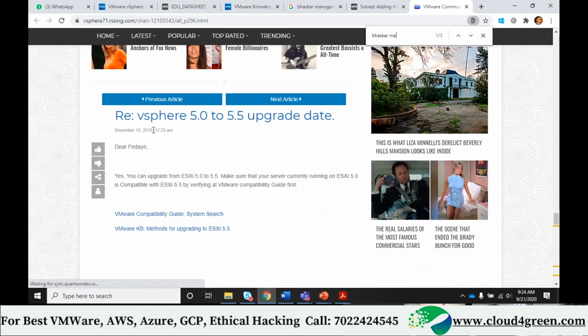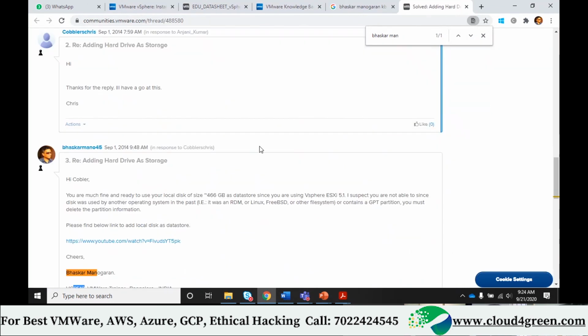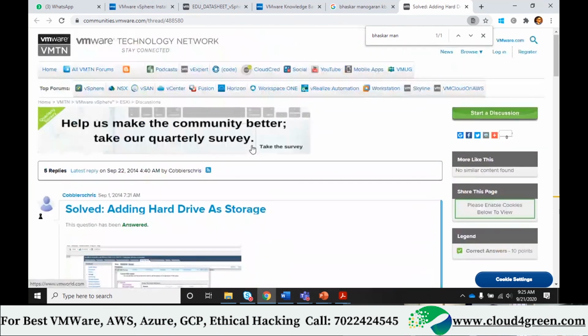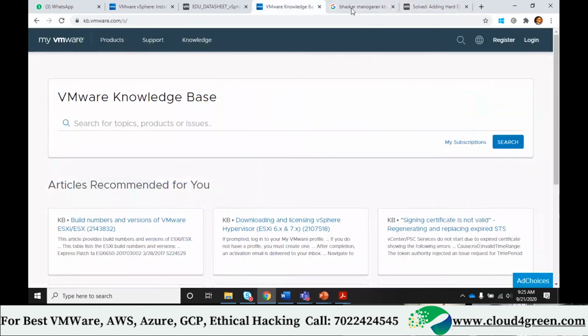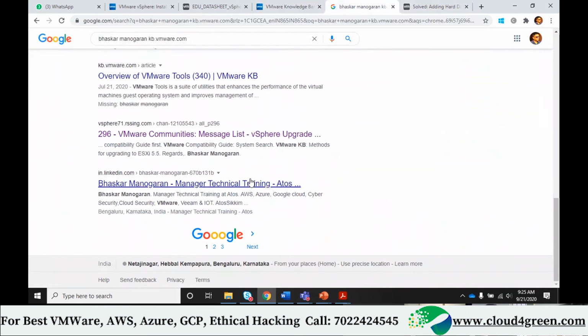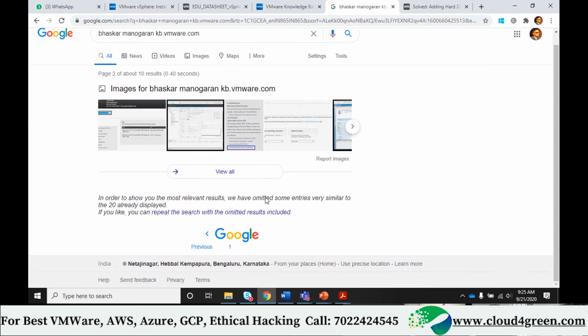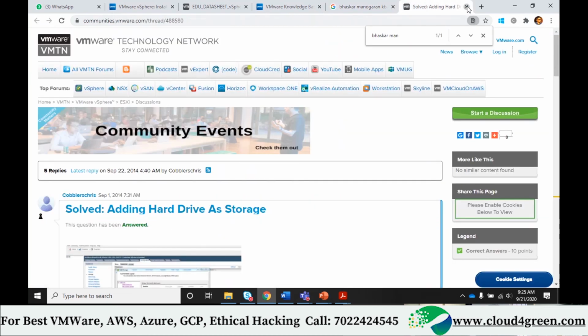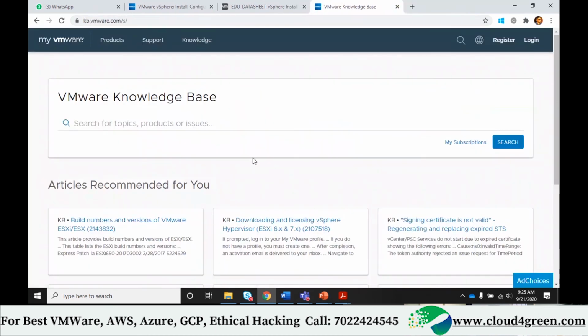This is which year? 2015. How many years back? 5 years back. So this is one. I have written a proper KB. It will give you information about issues, step-by-step procedures, everything. It is there in US pages. It's not getting published here in India. But when you log into any US machines, it is listed out there. No, it's not in Indian pages. I'll show you later. I'll build my cloud machine and I'll show you.